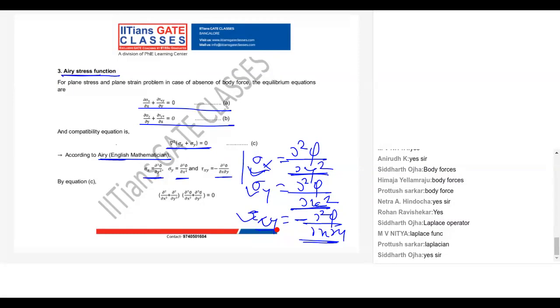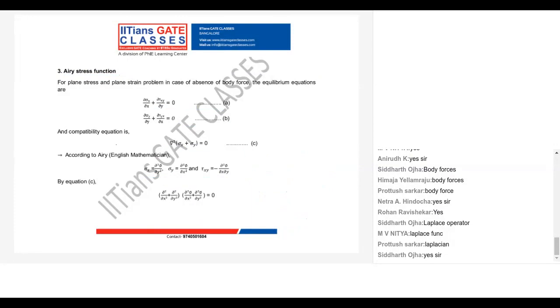Now these stresses will satisfy this biharmonic equation. Please, guys, substitute the sigma x and sigma y in this biharmonic equation. What you'll get? You'll get this equation.